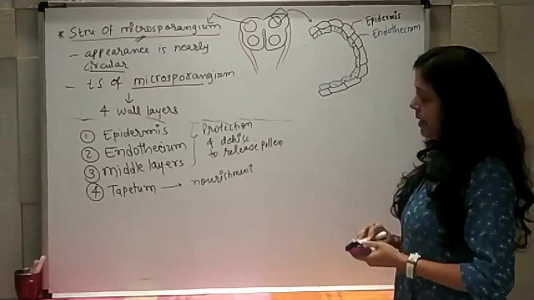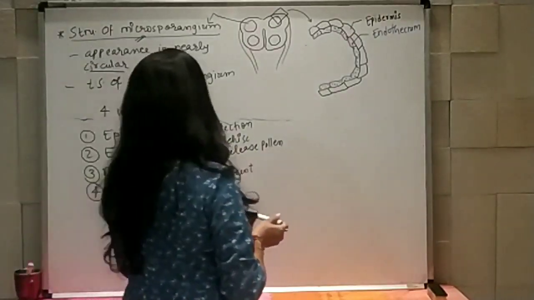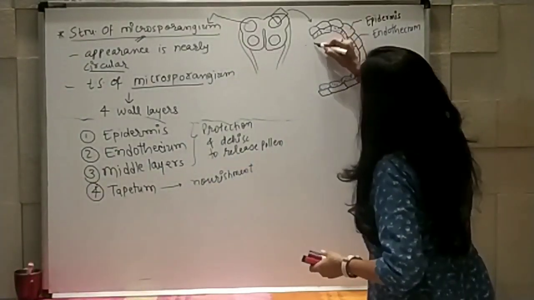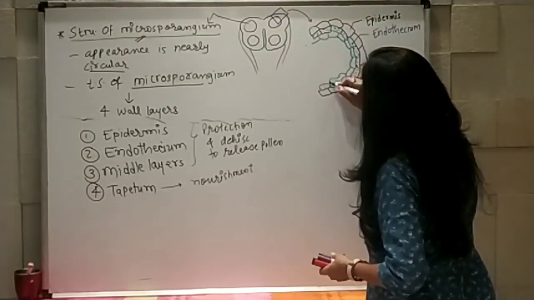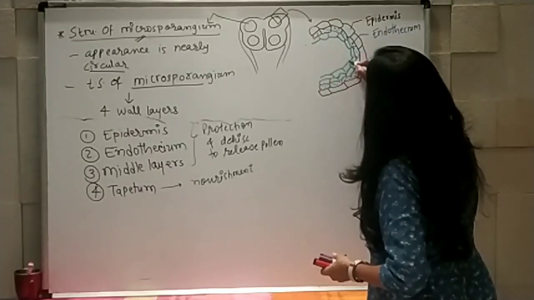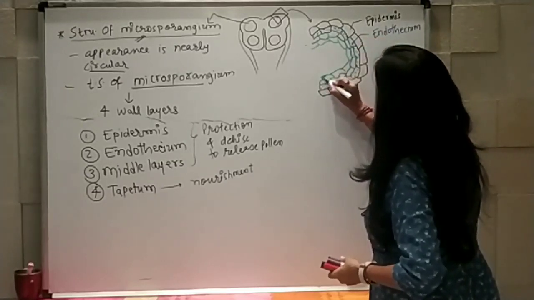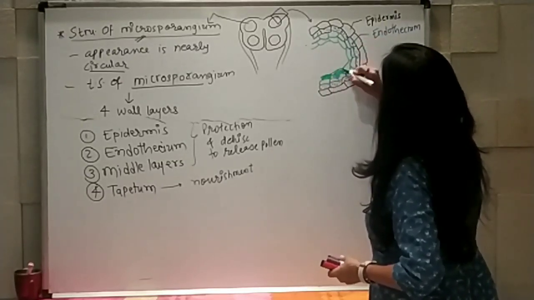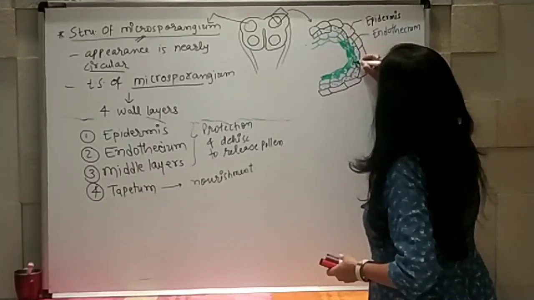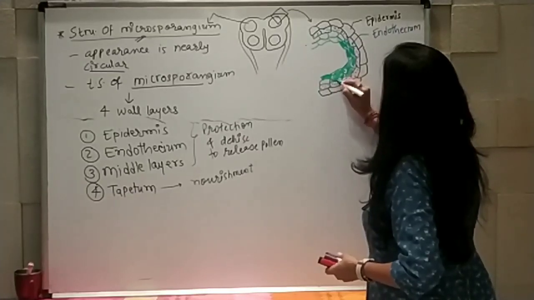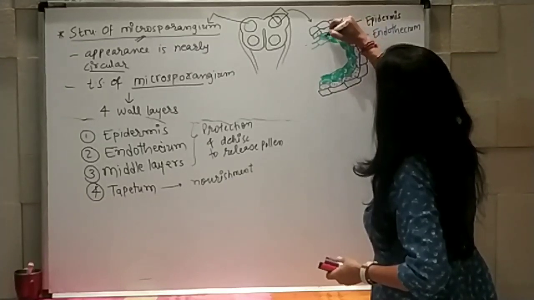Then the third layer, that is the middle layers. Middle layers बोला है तो I will show you 2 to 3 layers over here. So 1 and 2 layers. Let me give a little dark portion. So these are middle layers.